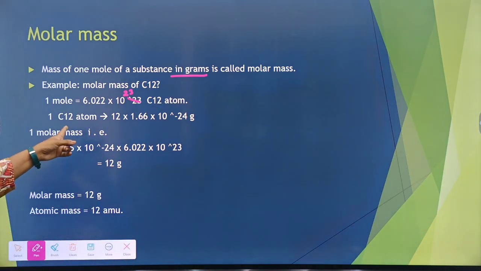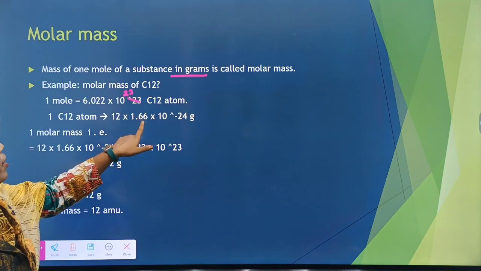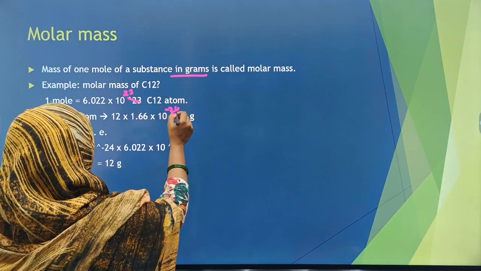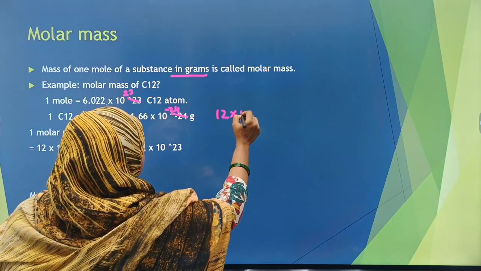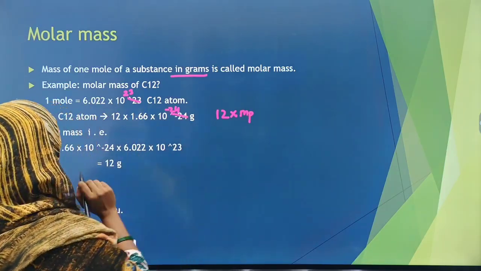So 1 carbon 12 atom is 12 into 1.66 into 10 raised to minus 24 grams. You all remember, na? 12 into the mass of a proton.